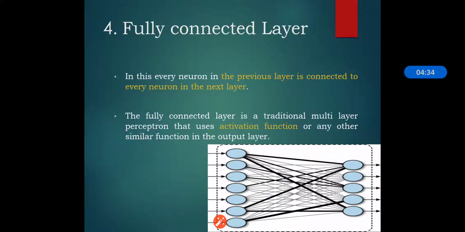And the fourth component is the fully connected layer. In this, every neuron in the previous layer is connected to every neuron in the next layer. The fully connected layer is a traditional multi-layer perceptron which uses an activation function or any other similar function in the output layer. So the fully connected layer means each and every neuron in a particular layer is connected to each and every neuron of another particular layer, where the activation function is used at the output layer. So this is all about the convolutional neural network.